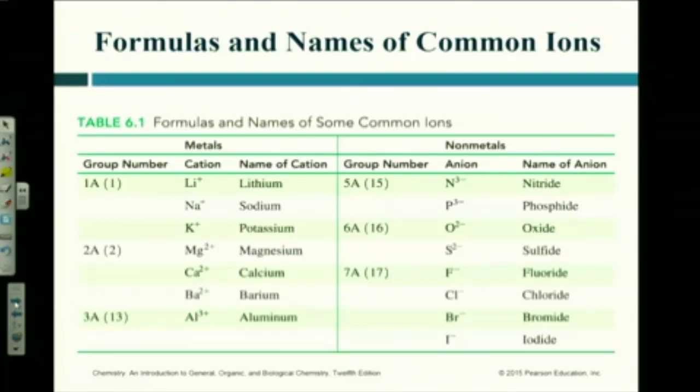Let's look at the cations. Let's look at the metals first. What's different between the name of the cation and the name of the metal?